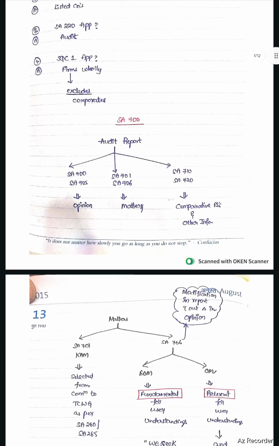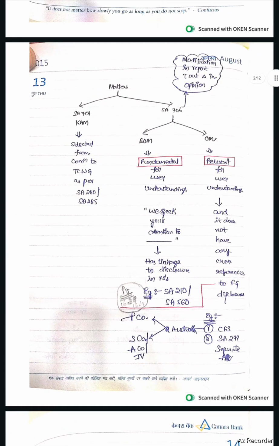SA 700 audit report and SA 705 is pertaining to opinions. SA 701 and SA 706 is pertaining to matters. SA 710 and SA 720 is pertaining to comparative financial information and other information.